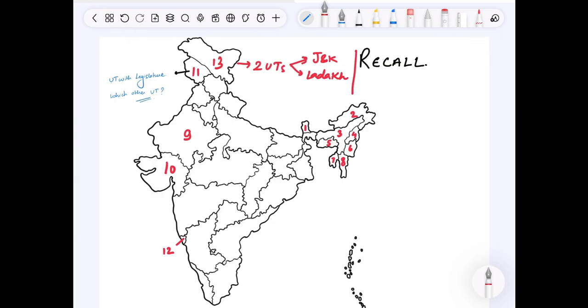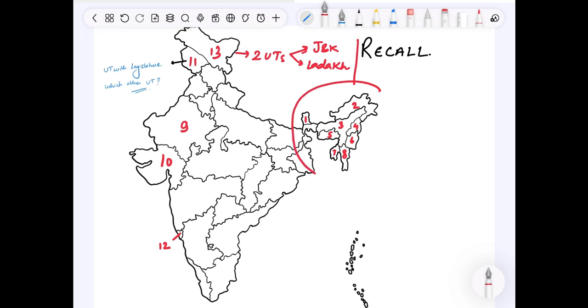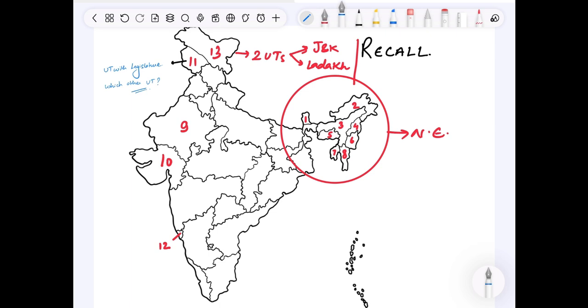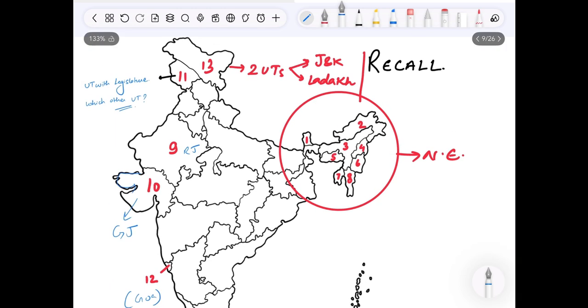So let's recall what we have studied till now. These are the 8 states which we covered yesterday, northeastern states. But today what we have studied, let's start with the largest, Rajasthan. Smallest, Goa. The shape which is forming G is Gujarat. Fine. And the state which was bifurcated in 2019, forming two union territories, is this is J&K, this is Ladakh.